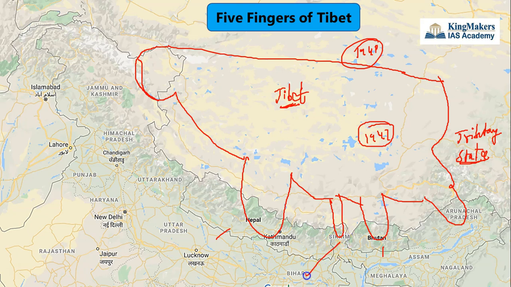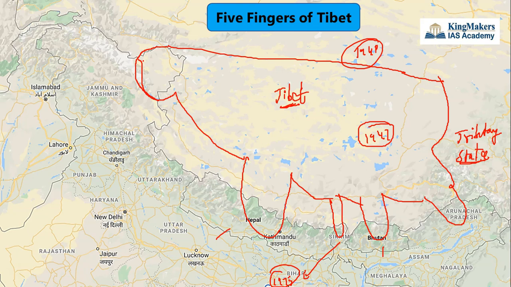Only in 1975 was Sikkim annexed to India. In 1975 Sikkim came under entire Indian control. So now India and Nepal had a friendship treaty, and India and Bhutan had a friendship treaty. Along with these two, we have Arunachal Pradesh, Sikkim and Ladakh under Indian control. So these entire five fingers were under Indian control, but the ambition of Mao Zedong was that they should liberate all these five regions and make them independent, and attach them to China rather than to India.